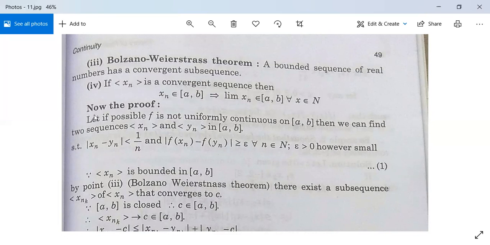Now the proof. Let if possible f is not uniformly continuous on closed interval. मान लेते हैं कि f is not uniformly continuous, and later on we will move to the fact that it is a contradiction.